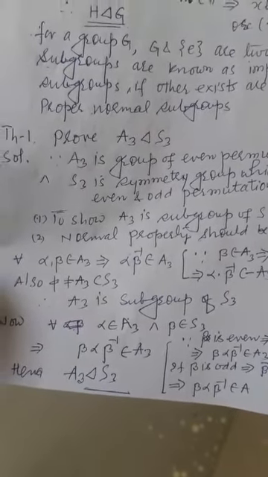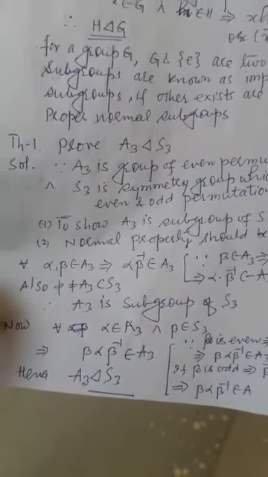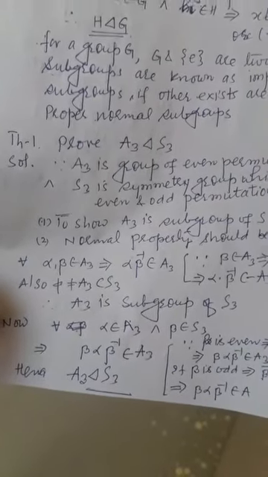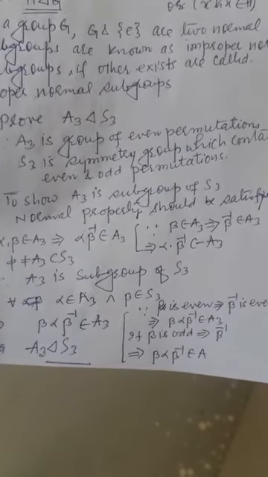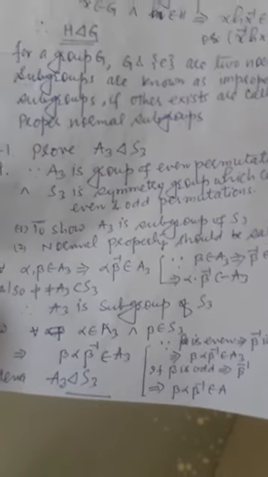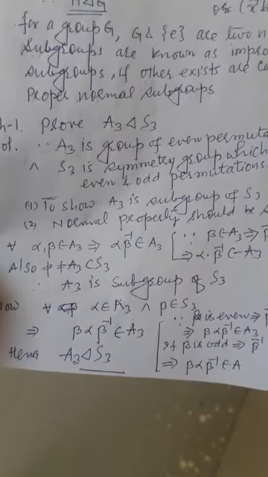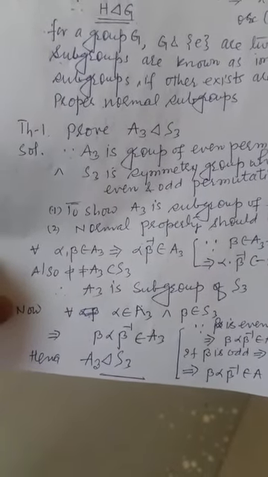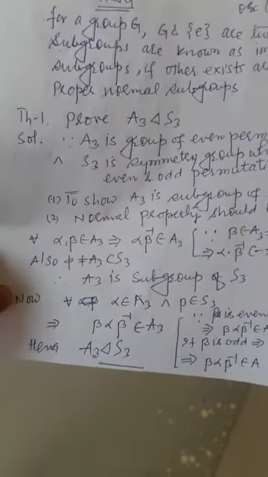We consider alpha and beta belonging to A3. These two are even permutations. This implies alpha beta inverse. Beta belongs to A3, meaning it is an even permutation. The inverse of an even permutation is an even permutation, so beta inverse belongs to A3. The product of two even permutations is again an even permutation. Hence alpha beta inverse belongs to A3. Also A3 is not equal to the empty set and is a subset of S3. So A3 is a subgroup of S3.